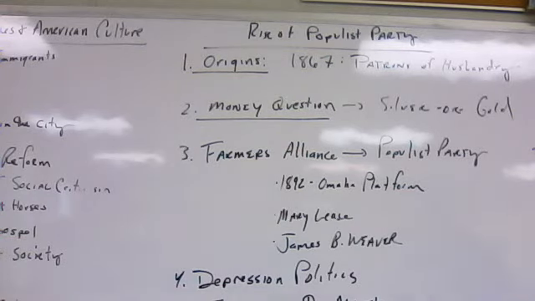Not satisfied, however, the farmers, debtors, and western miners continued to press for the unlimited coinage of silver. And so we are going to return to this silver question again when we look at the election of 1896. In the next video, however, I want to go back and look at the origins of the people that are supporting these measures, such as the Greenback Party, the unlimited coinage of silver, or the Bland-Allison Act of 1878. And we will look at the origins of the Grange, the Farmers' Alliances, and ultimately the Populist Party.